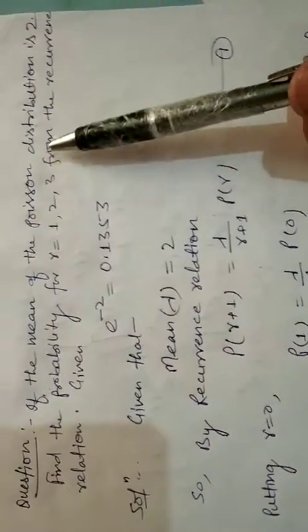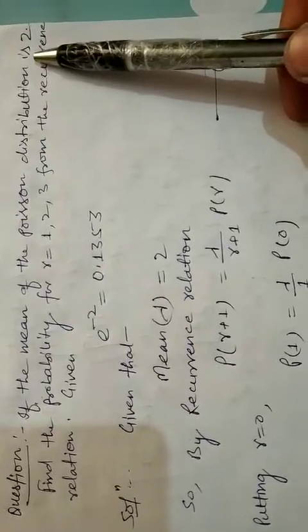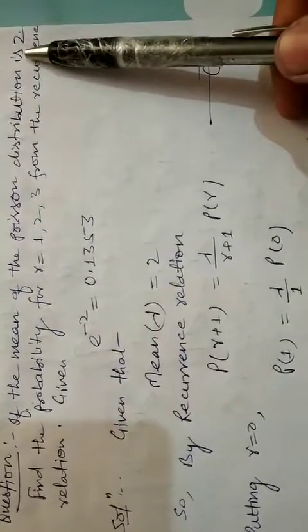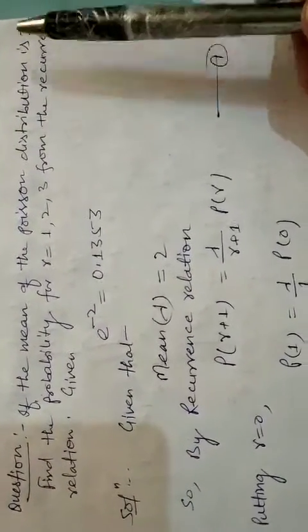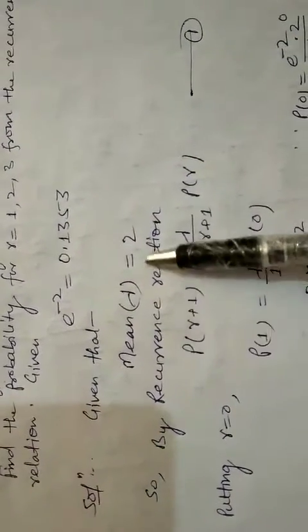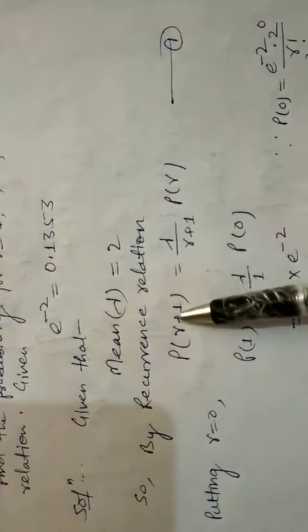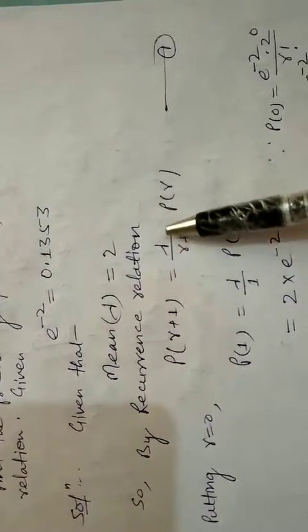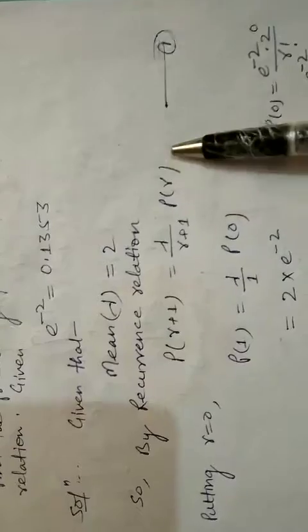Question is here, given that the mean of the Poisson distribution is given, it means lambda is given. Now mean lambda is equal to 2. So by recurrence relation, just in the last video lecture you have learned about the recurrence relation. Recurrence relation: P(r+1) is equal to lambda, lambda is mean, upon r plus 1 into P(r).